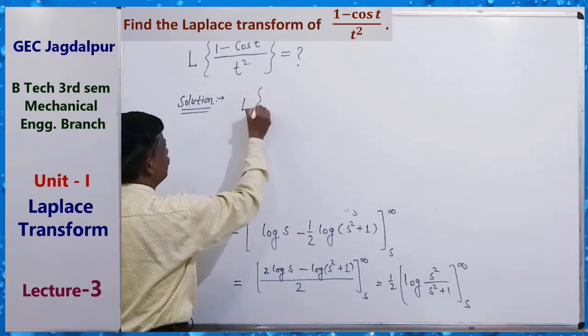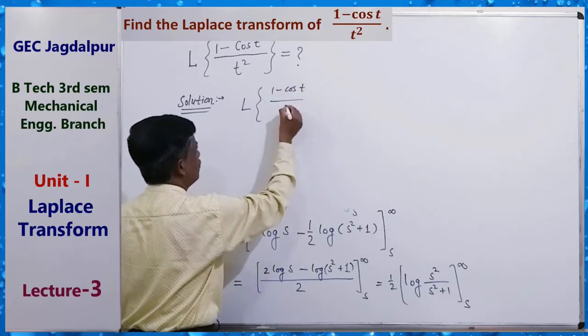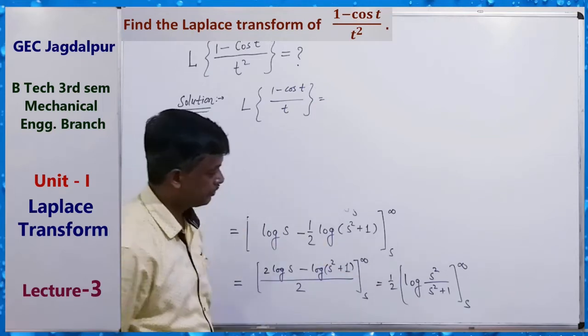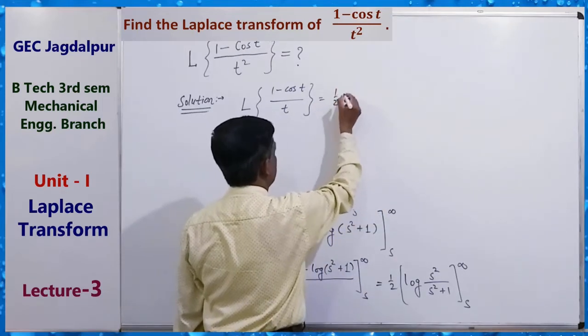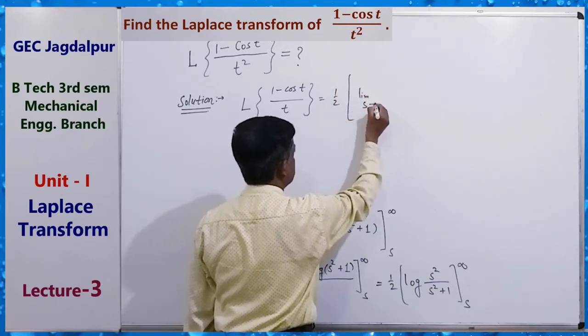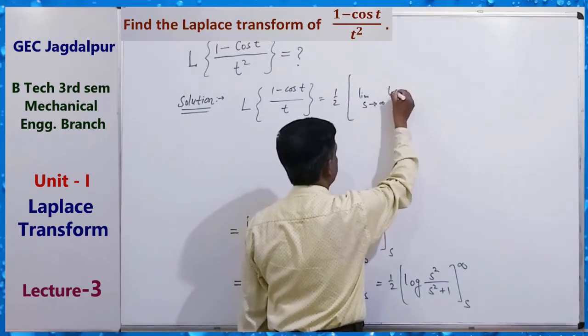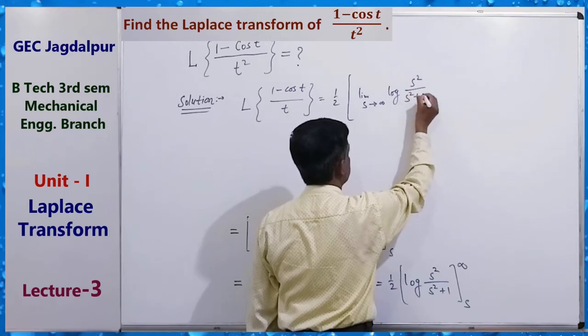Laplace transform of (1 minus cos t) upon t is equal to, here apply the limit. First half, limit s tending to infinity of log of s square upon s square plus 1.